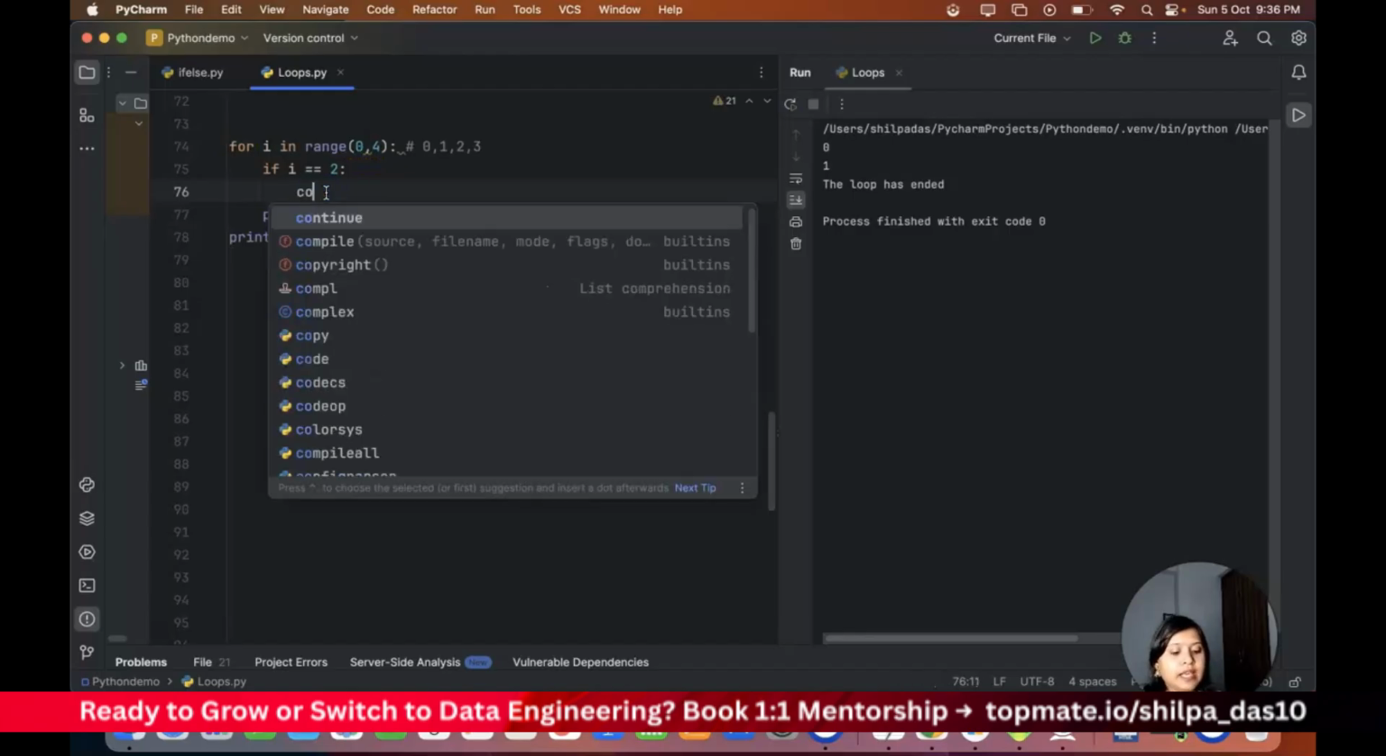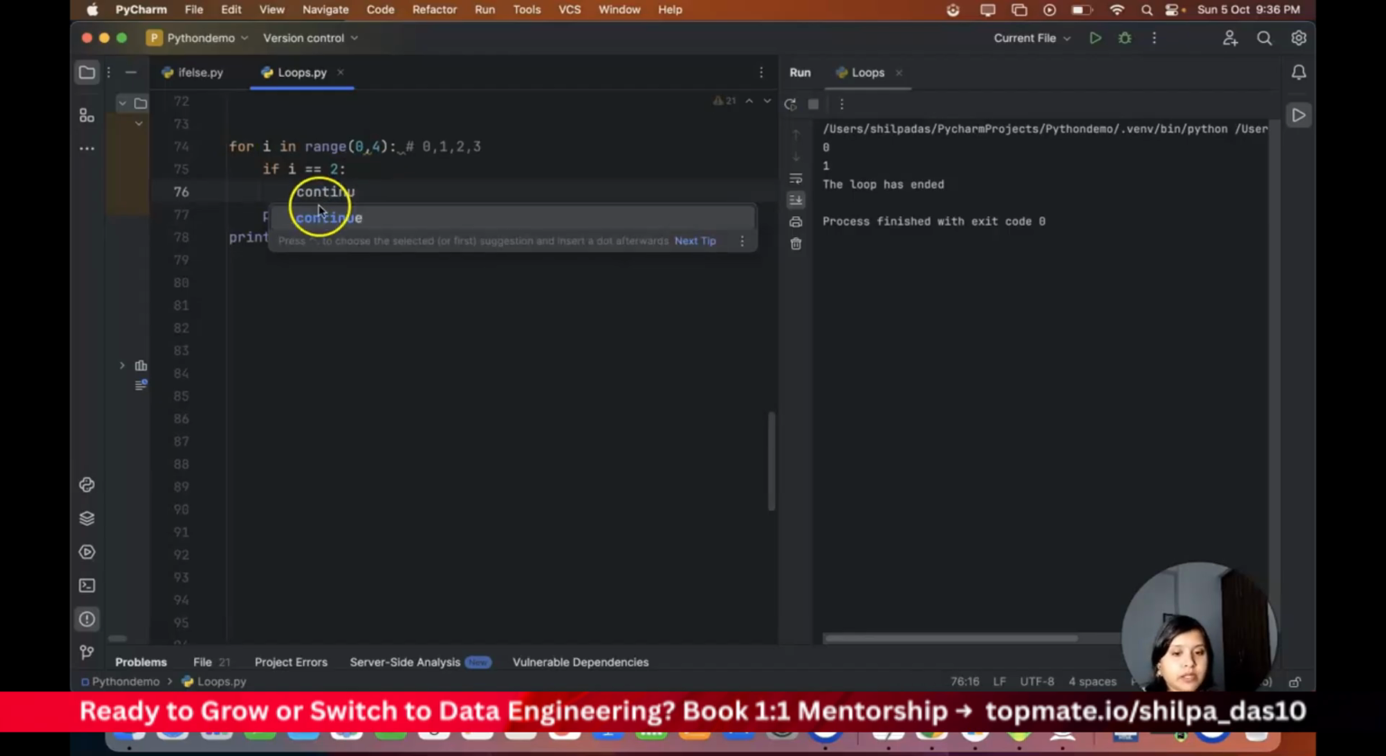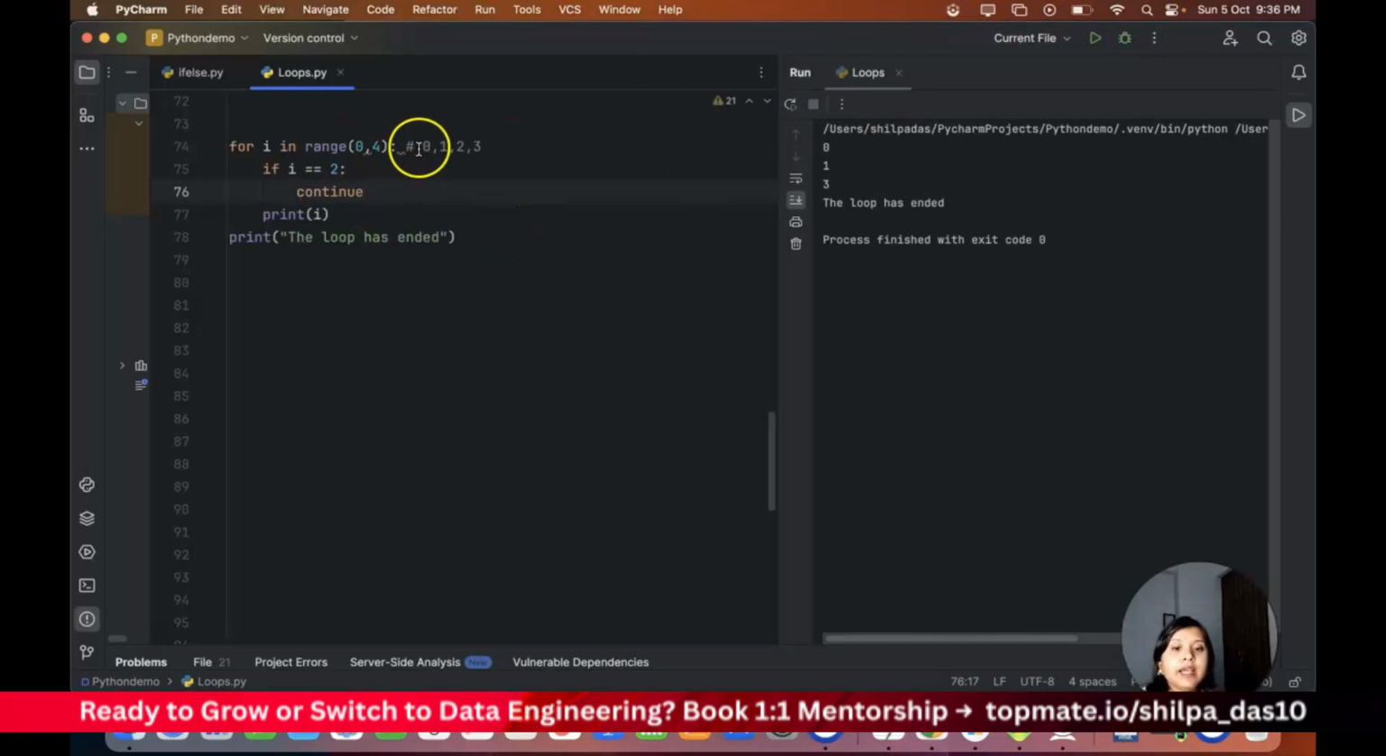Now let's see what happens in case of continue. In case of continue, if I execute this, you see it printed 0 and 1, but as soon as it reaches 2, it says, okay, I have 2. Let me continue the loop, but I'm not going to do anything with this particular element. So it doesn't print this. From this particular continue statement, it goes to this particular for loop statement. So from line 76, it goes to line 74, and then it executes for 3. Then it checks, okay, 3 is not equal to 2, so I can print I.